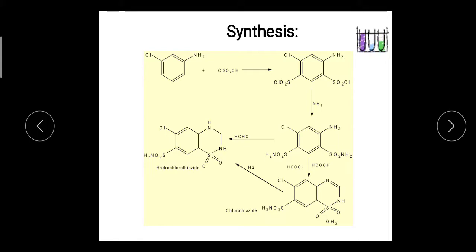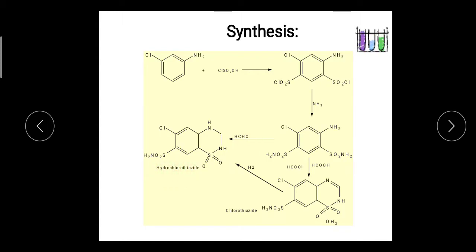On reaction with ammonia, there is amination of the sulfonyl chloride groups, so it gives 4,6-disulfonamido 3-chloroaniline. If it is reacted with formic acid, there is formation of chlorothiazide. And if it is reacted with formaldehyde, then there is formation of hydrochlorothiazide.